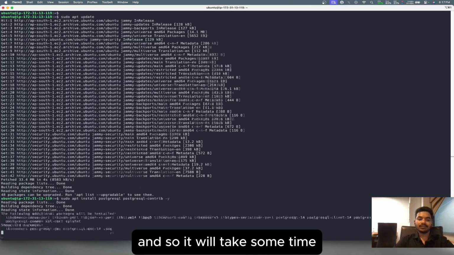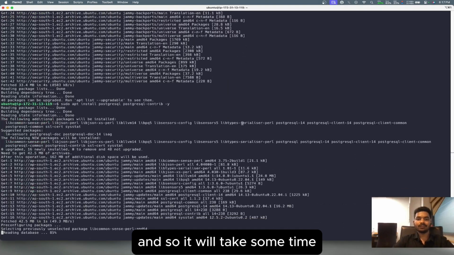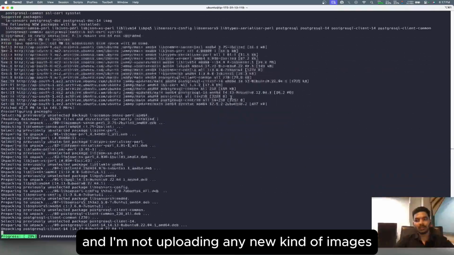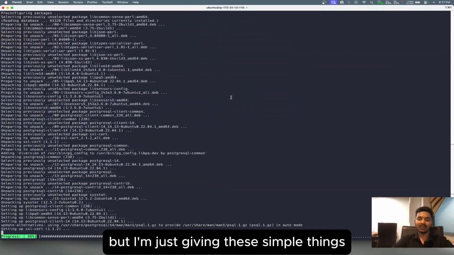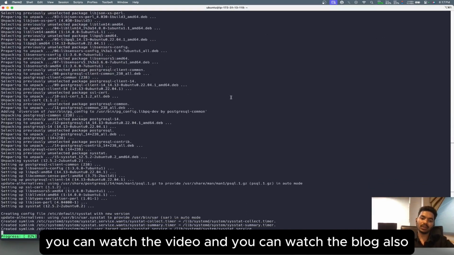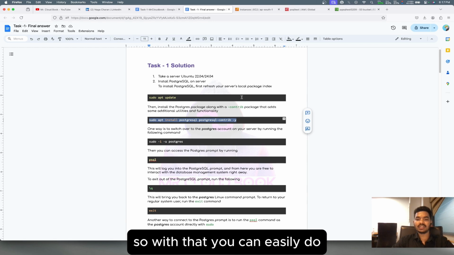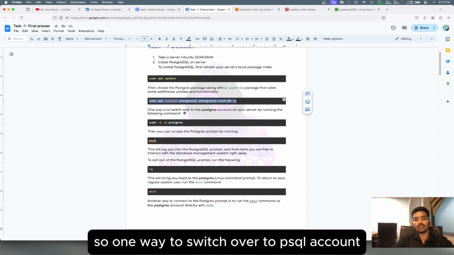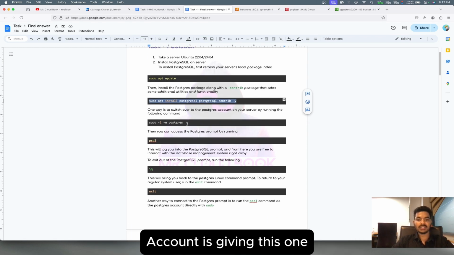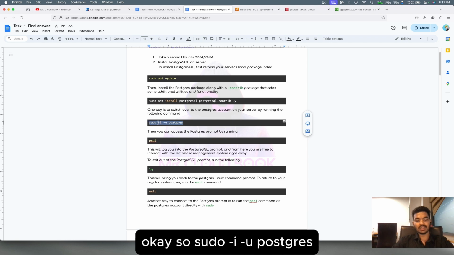Okay, enter. It will take some time, don't worry about it. I'm not uploading any new kind of images, I'm just giving the simple things. You can watch the video and you can watch that blog also, and with that you can easily do it. One way to switch over to the Postgres account is this one: sudo -i -u postgres.